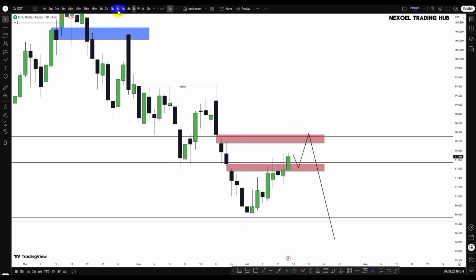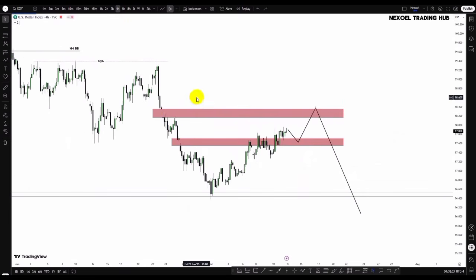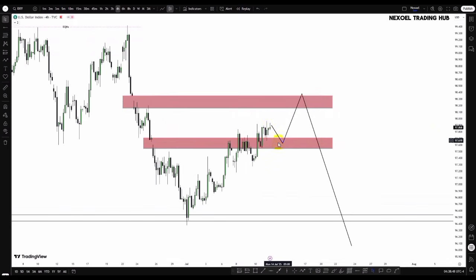Let's check that from the 4-hour time frame. Here in the 4-hour time frame, you can see we have that liquidity gap we identified also from the daily time frame. Now we can see price is trading higher, and price is reacting at this 4-hour bearish fair value gap, which I pointed out last week, and the order block. So we could see a reaction to the downside.